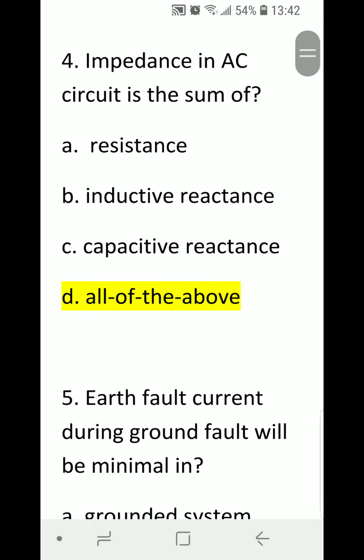Number 4. Impedance in AC circuits is the sum of A. Resistance, B. Inductive reactance, C. Capacitive reactance, or D. All of the above. Correct answer is D. All of the above.